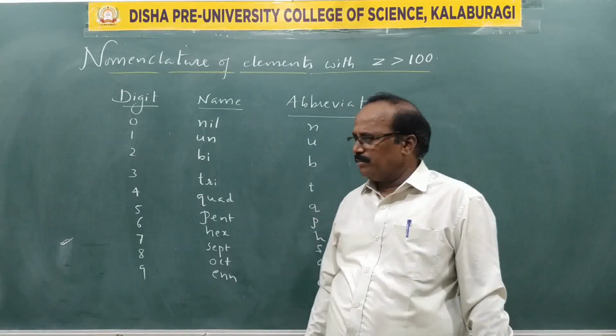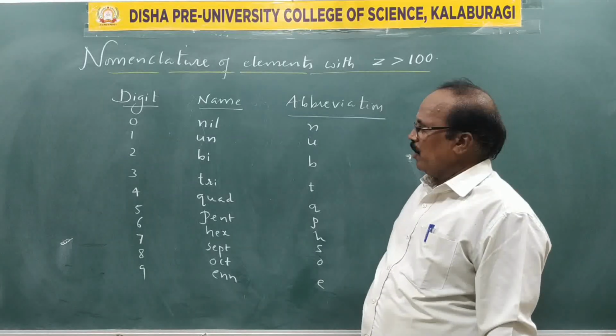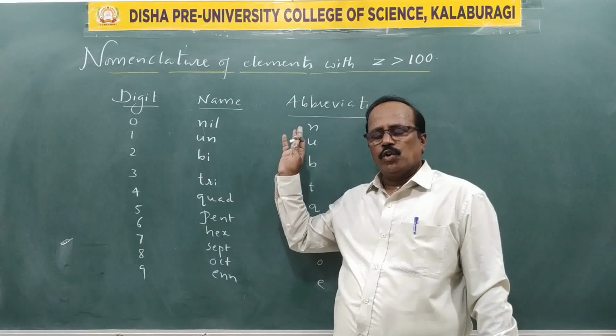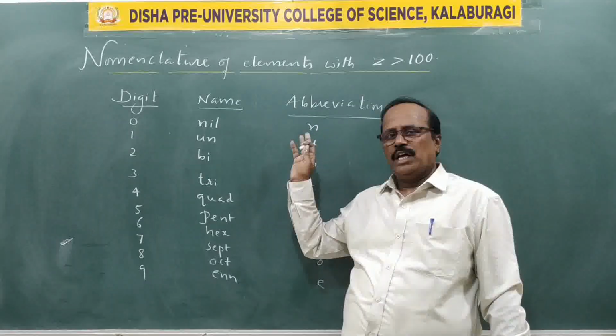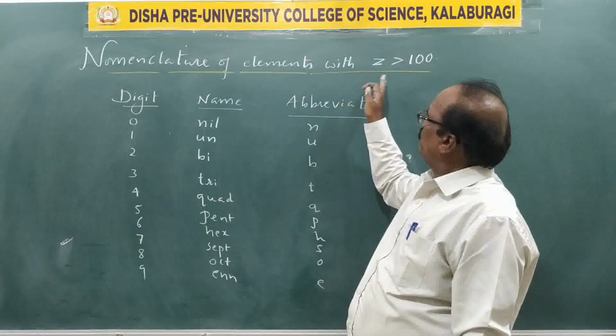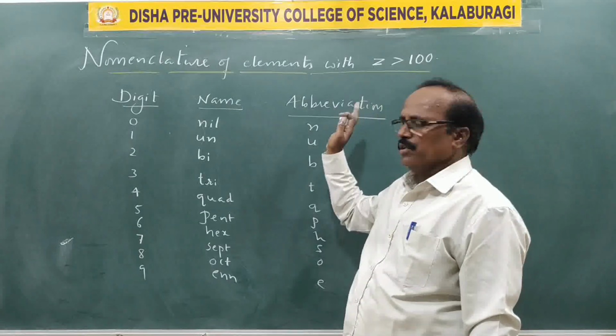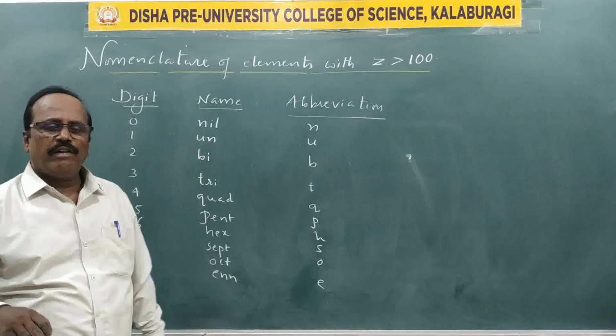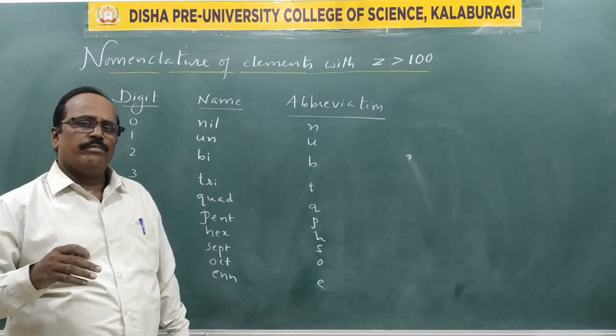Then we switched over to the nomenclature of certain elements having atomic number more than 100, because sometimes 2 or 3 countries may discover an element having the same atomic number.